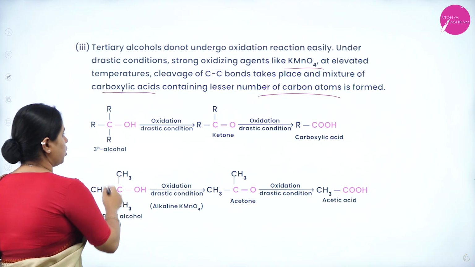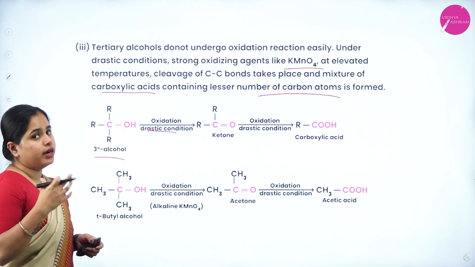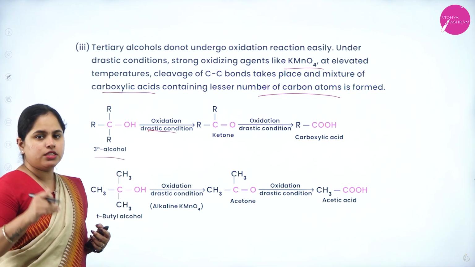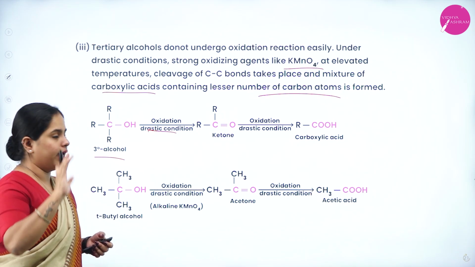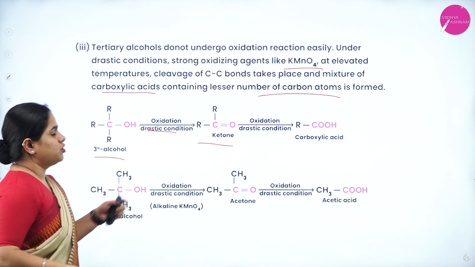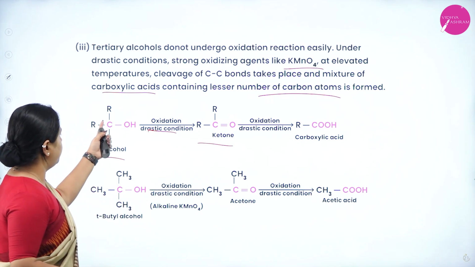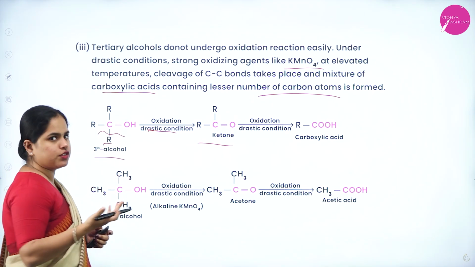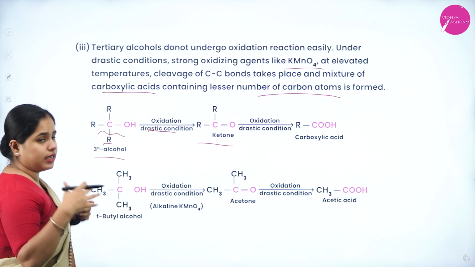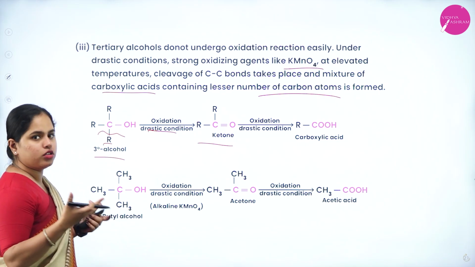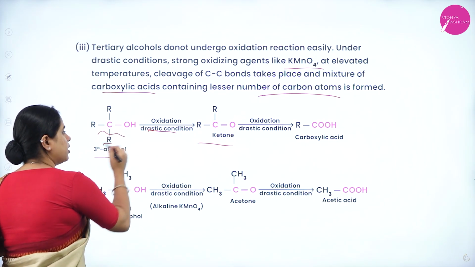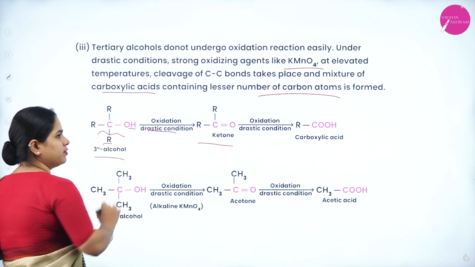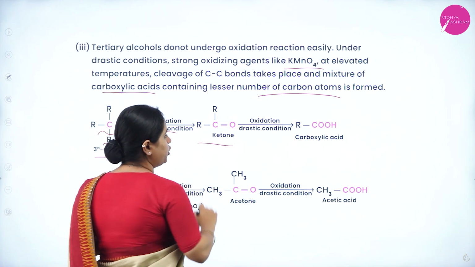So, a tertiary alcohol is shown here. Oxidation is going to take place in drastic condition. That means strong oxidizing agent at very high temperature. So, what you are going to get? First, the ketone will be formed by the breakage of the carbon-carbon bond. This alkyl also stands for carbon itself, right? So, that is alkyl groups, so it will also contain carbon. So, this carbon-carbon bond will break and this hydrogen will be removed. A ketone you are going to get.